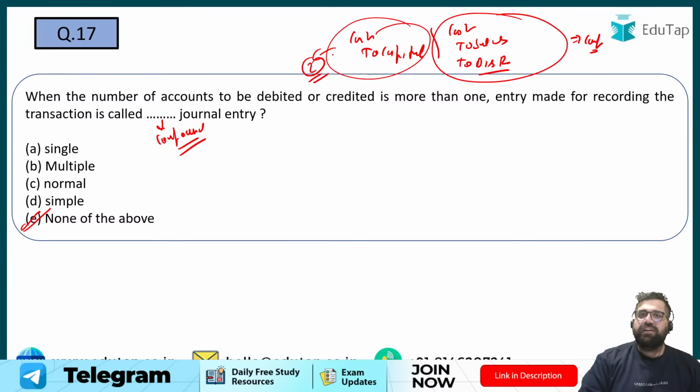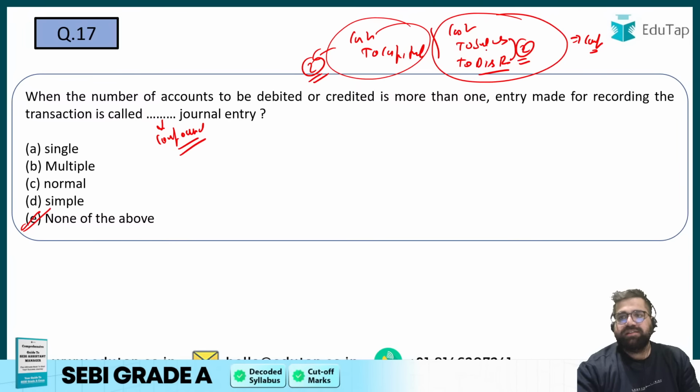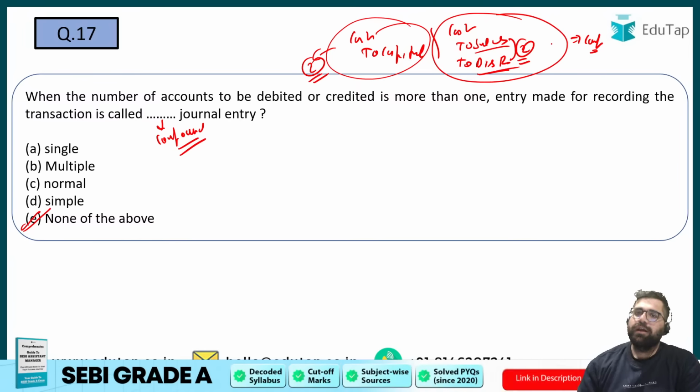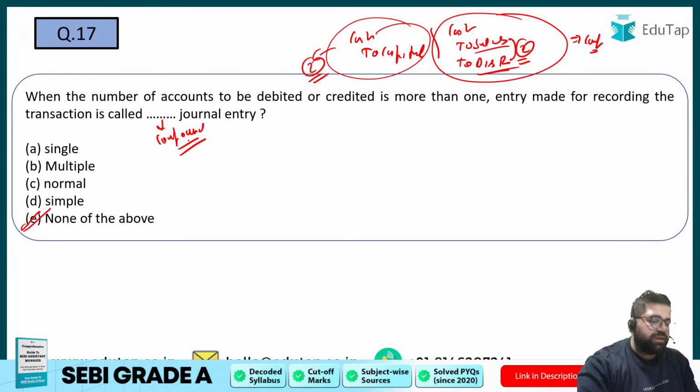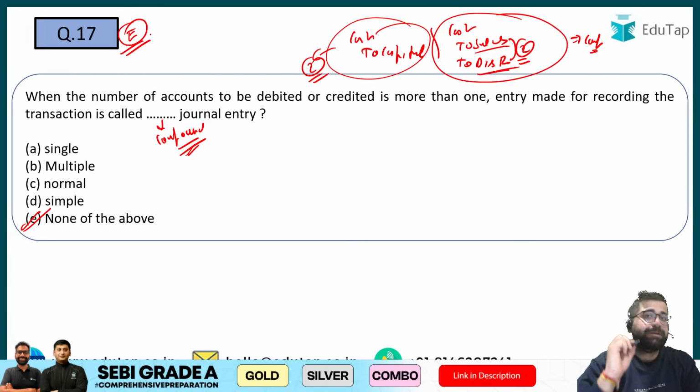So a simple journal entry will look simple, but a compound journal entry will be quite complex. Like over here, you can see two accounts are getting credited. Sales is happening, discount received is happening, right? So therefore, this is known as a compound journal entry. So the correct answer will be option number E.